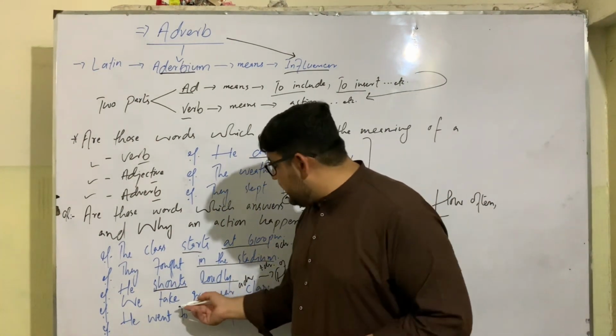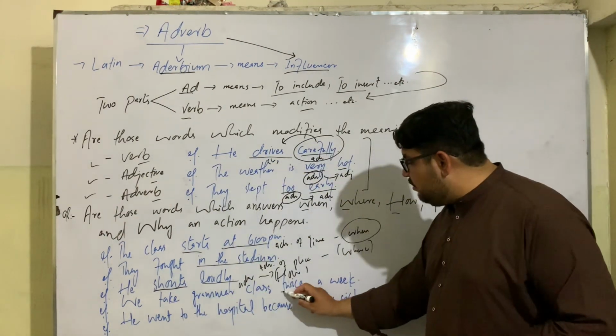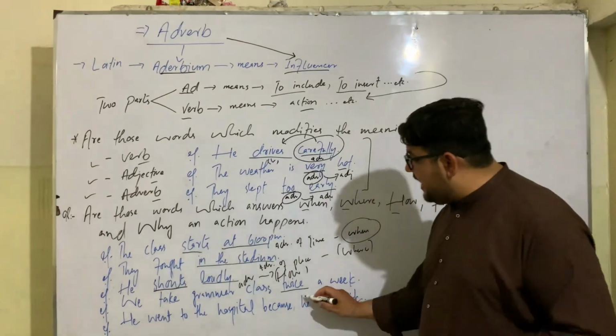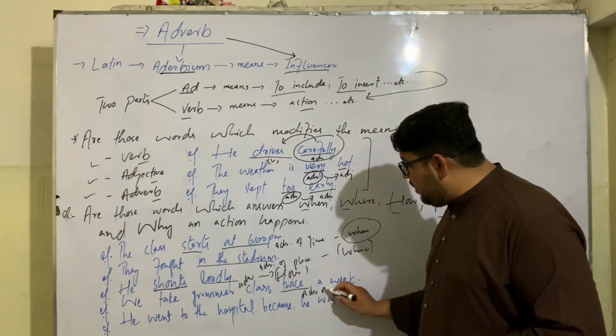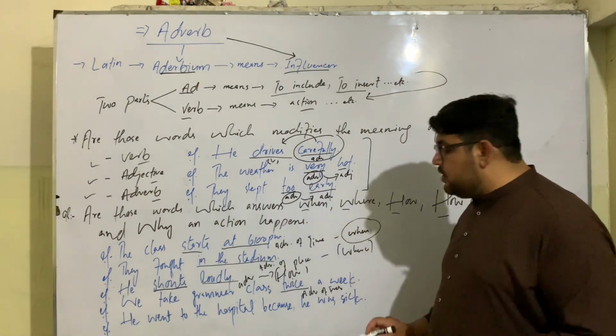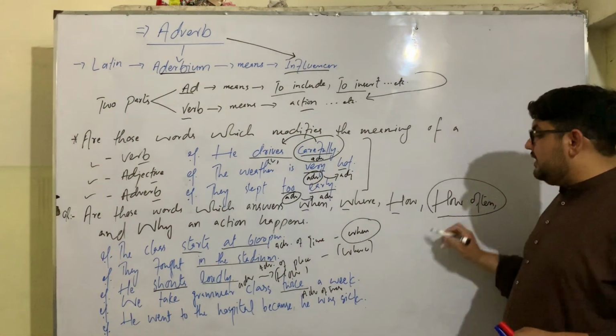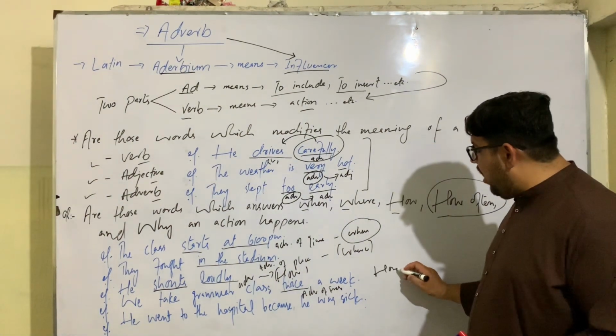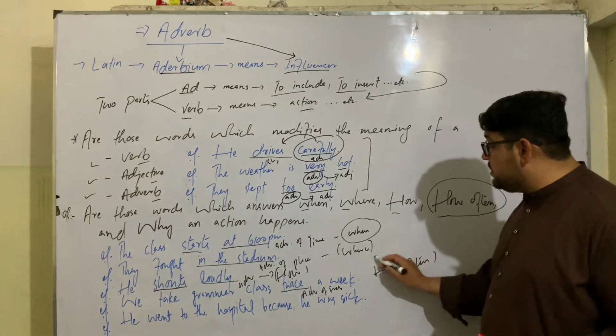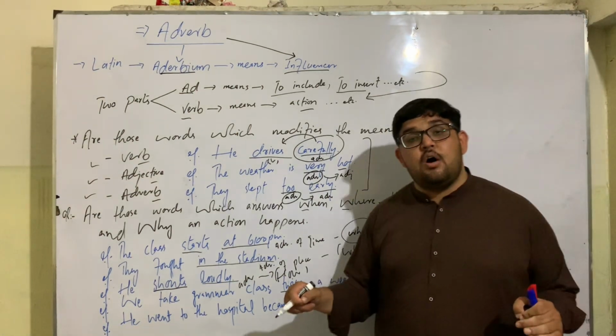Now another one: we take grammar class twice a week. Now twice is an adverb of frequency. It shows the repetition of an action. It answers how often this action happens. So an adverb answers how often as well.